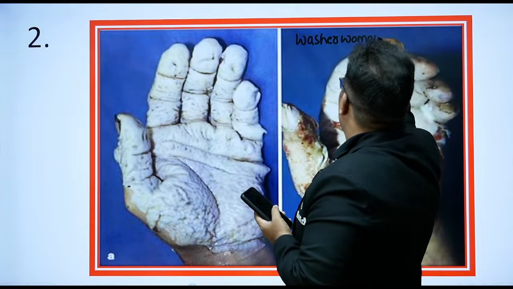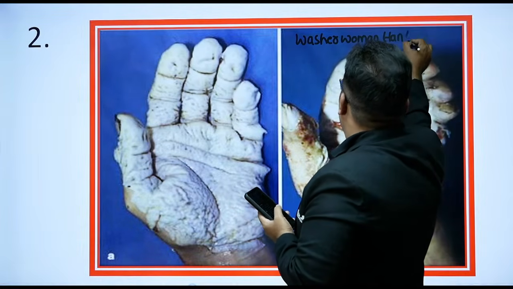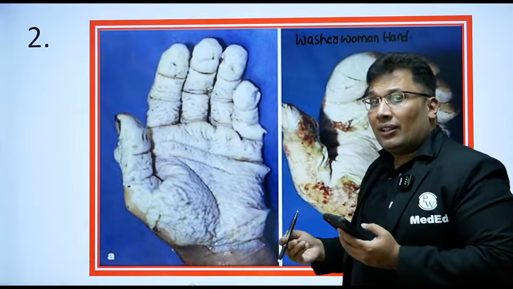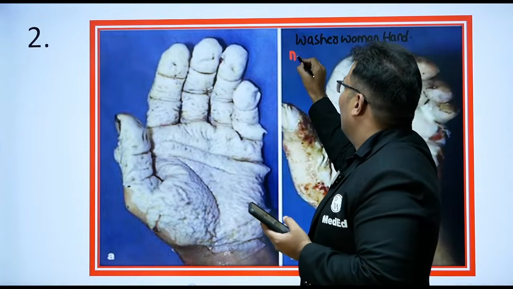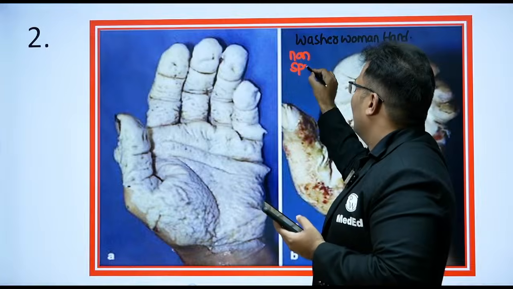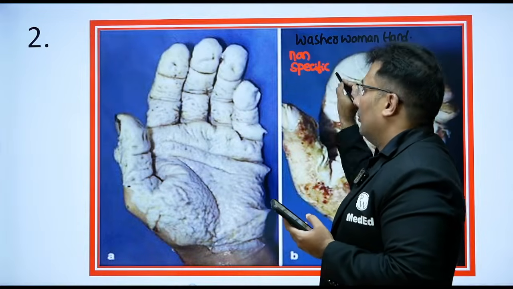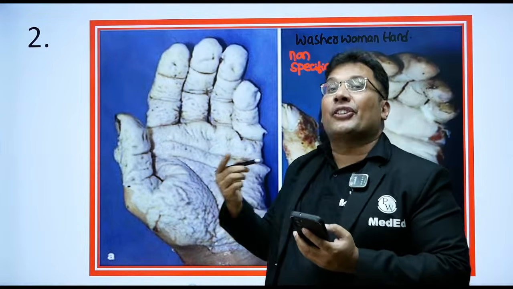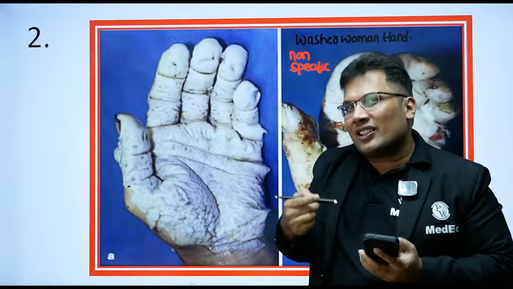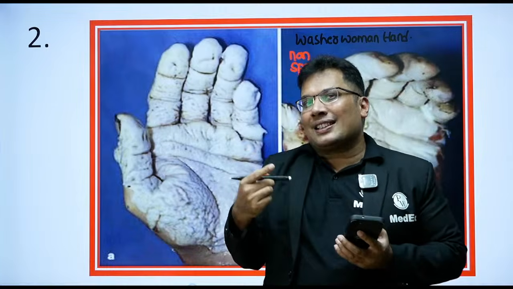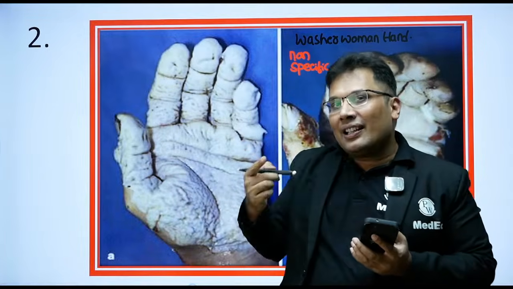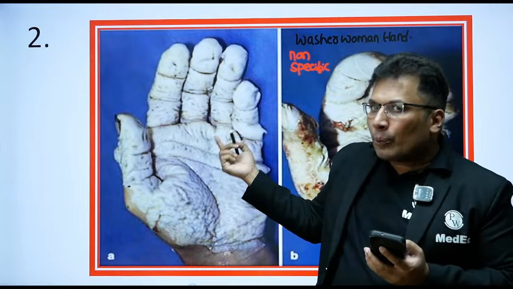Washerwoman hand. All of you remember, this is non-specific. This is because of water imbibition. When water enters into the epidermis that separates from the dermis, that leads to this washerwoman hand.